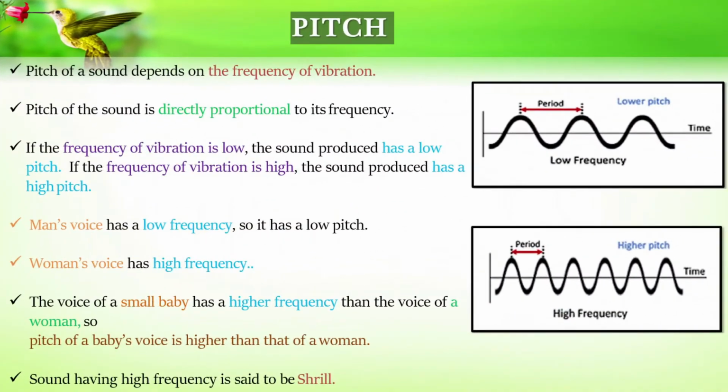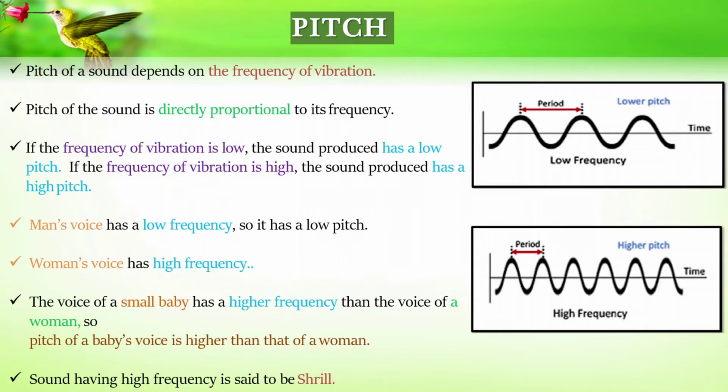So, first one is pitch. Pitch of a sound depends on the frequency. We know what we mean by frequency: the number of vibrations made per second is called frequency. The pitch of a sound is directly proportional to the frequency. That is, if the frequency of vibration is low, the sound produced has a low pitch. On the other hand, if the frequency of vibration is high, then the sound produced has a high pitch.